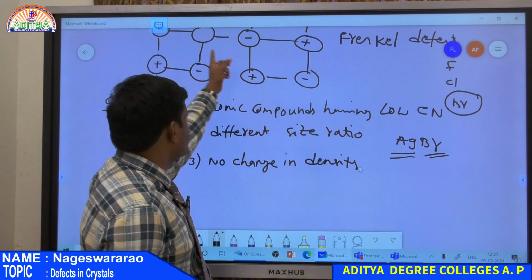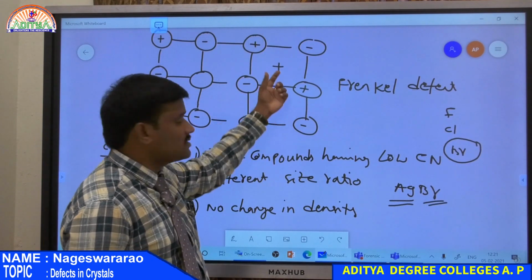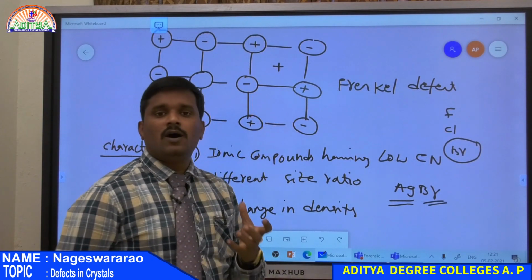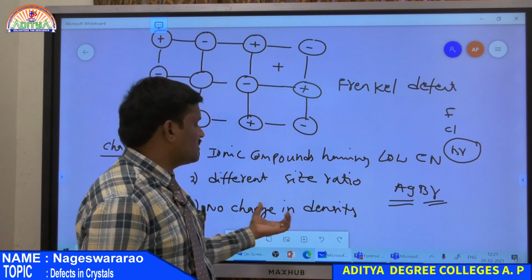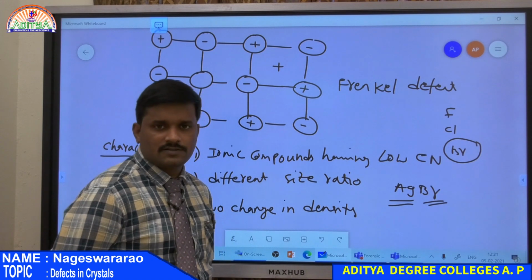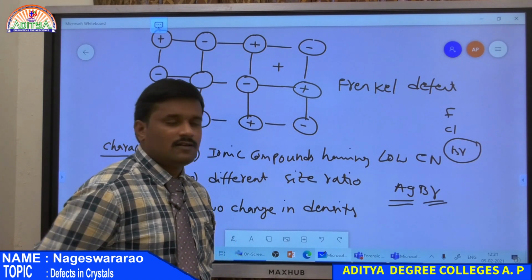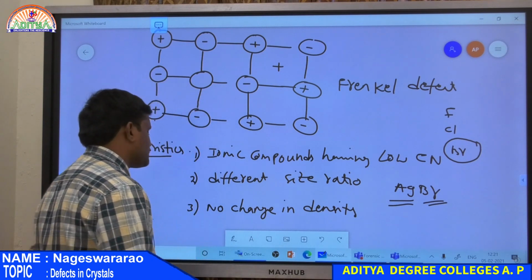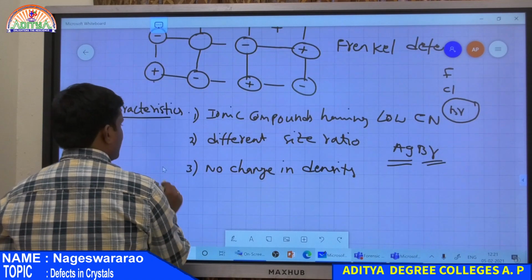Only there is a vacancy at the cation site, but that cation is still present within the crystal. So the molecular weight of the crystal remains constant, and then the density also remains constant. That means there is no change in density of the crystal when it undergoes Frenkel defect. So that is the third characteristic property of a Frenkel defect.